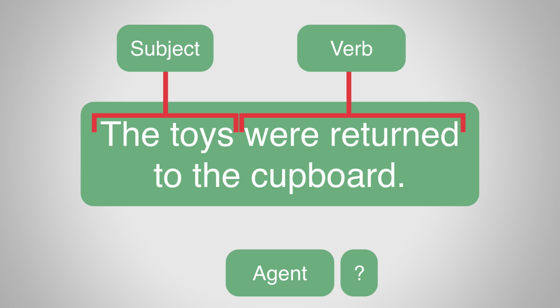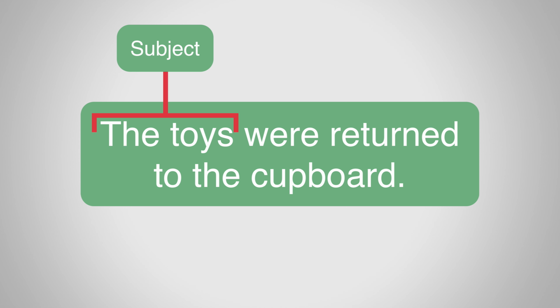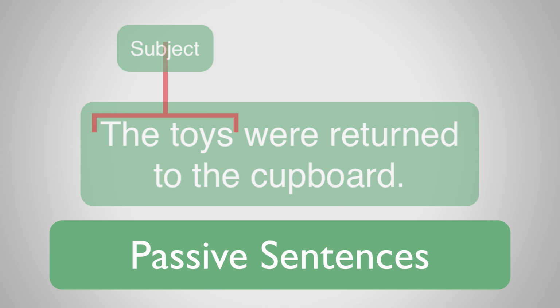We don't know who the agent was. It may have been some children, or a parent perhaps. But what we do know is that the subject of the sentence, the toys, weren't doing the verb. They weren't actively putting themselves away. As a result, this is a passive sentence.